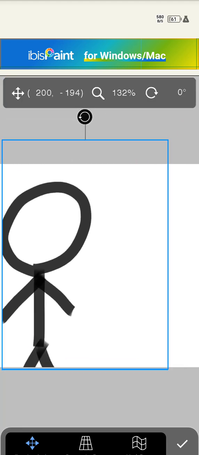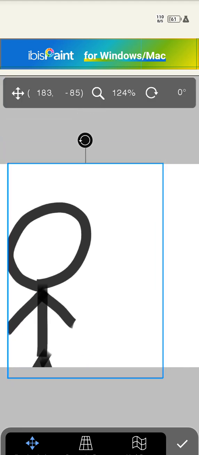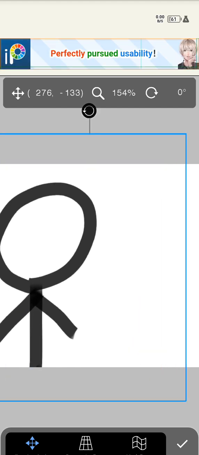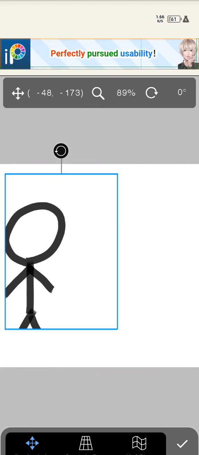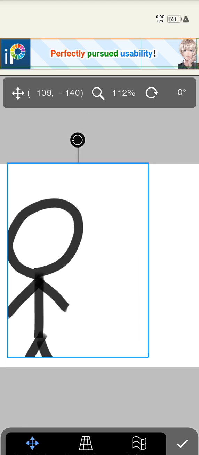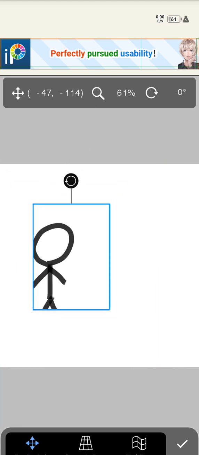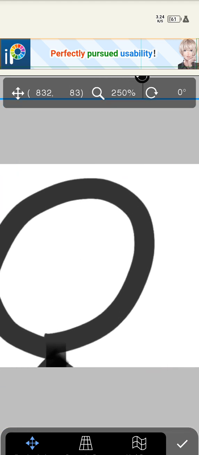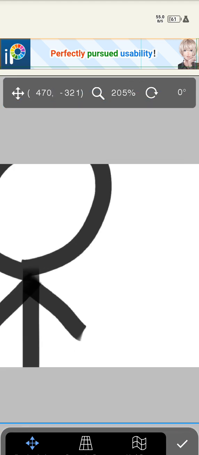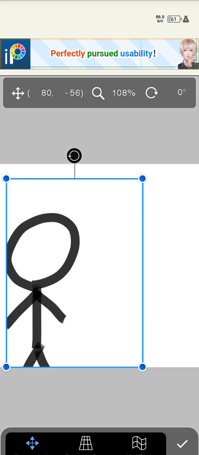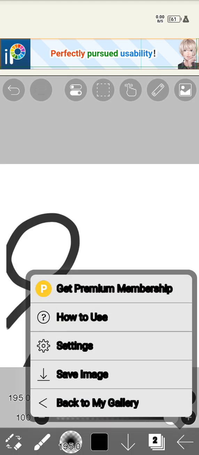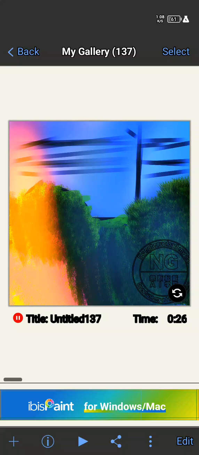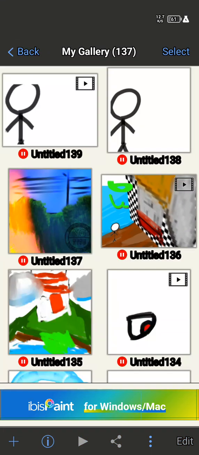And we're gonna be animating on Ibis Paint because I use that for animating because they have the animation feature now. Oh my gosh! Oh my gosh, bro! I'm gonna cry. I already have an animation